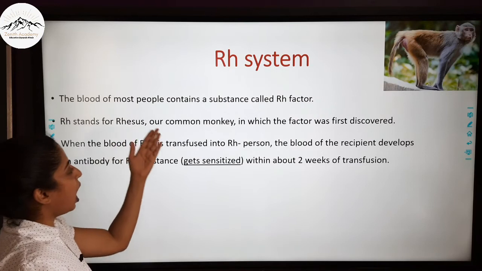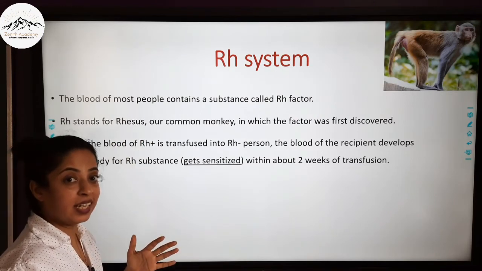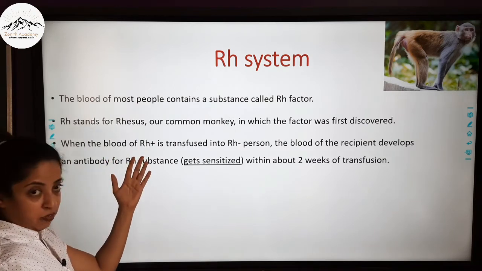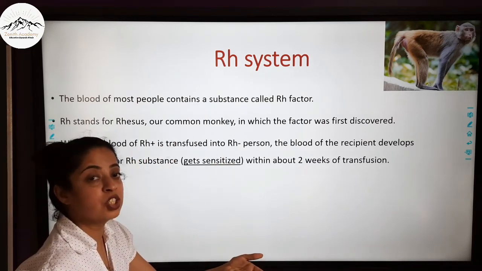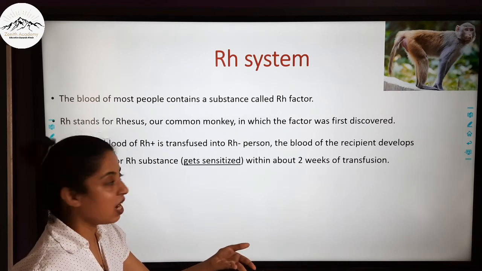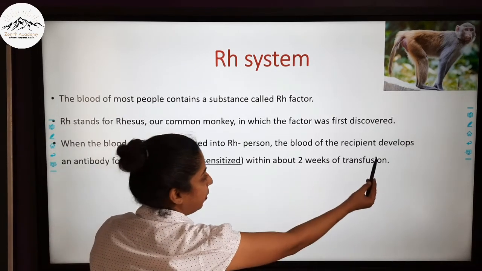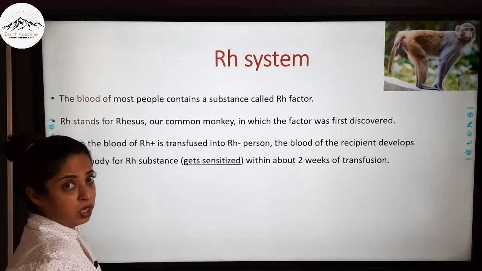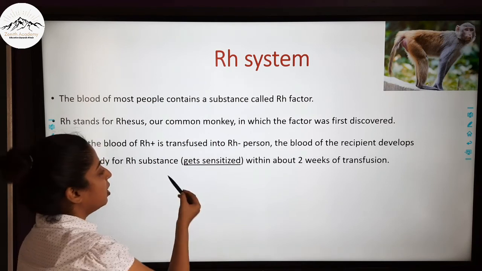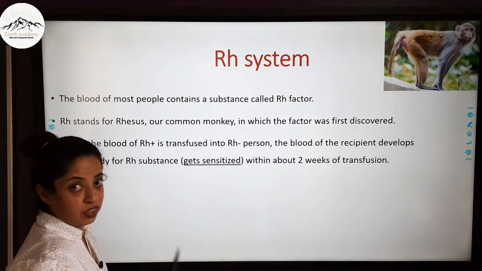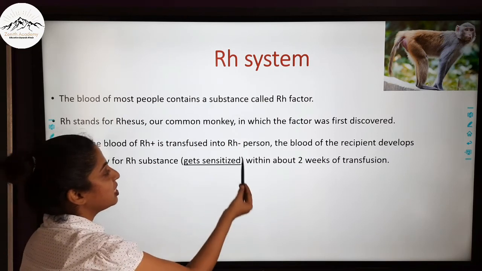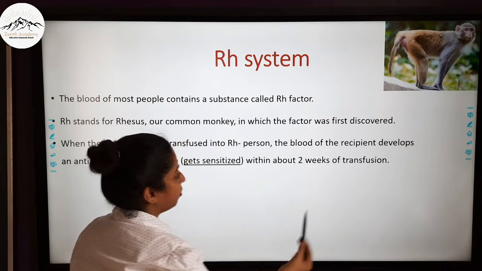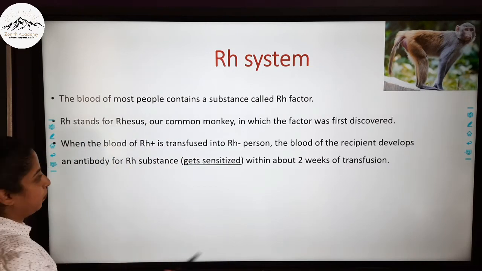Now when the blood of an RH positive person, that is a person containing RH antigen, is transferred to an RH negative person, that is the one who is lacking that antigen, then the blood of the recipient develops the antibody for the RH substance. Okay, it will develop an antibody because it is foreign for it. That is, it gets sensitized. This word is very important, children. It gets sensitized towards it. And within about 2 weeks of transfusion, it develops this antibody.